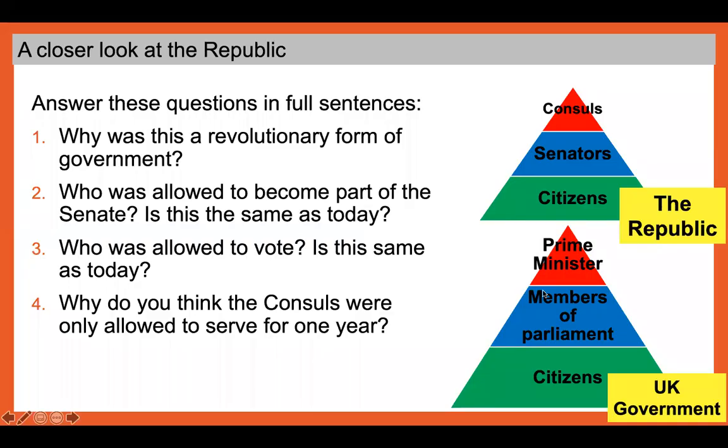And finally, I have some questions for you to answer. The first question is, why was this a revolutionary form of government? The second question, who was allowed to become part of the Senate? Is this the same as today? Third question, who was allowed to vote? Is this the same as today? And the fourth and final question, why do you think the consuls were only allowed to serve for 1 year? Pause the screen and see if you can answer in full sentences.